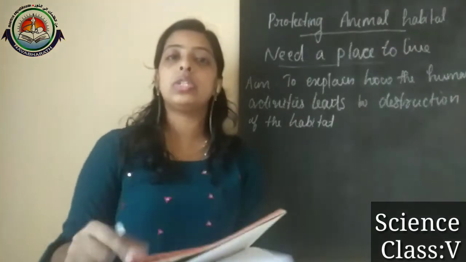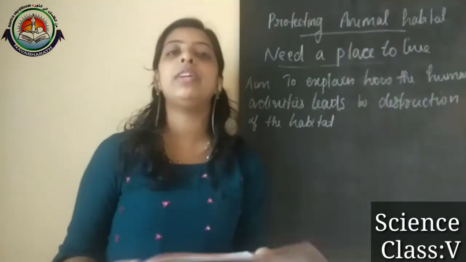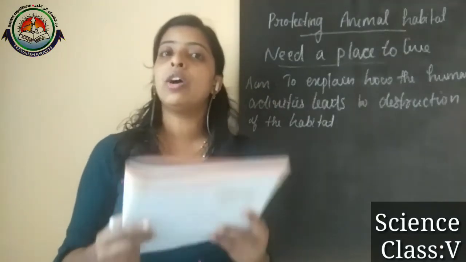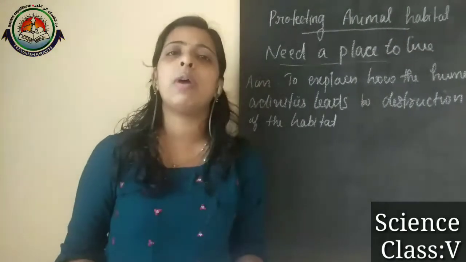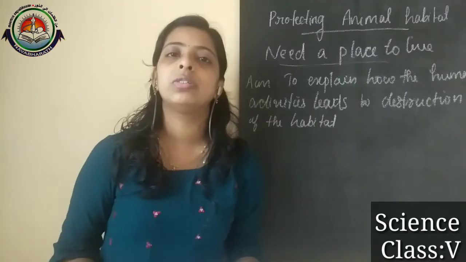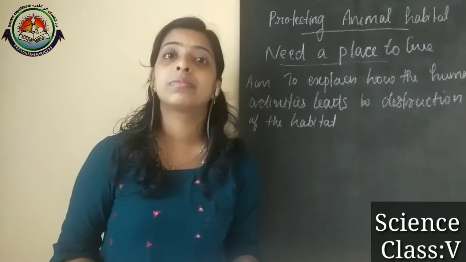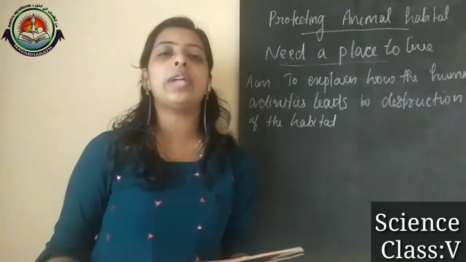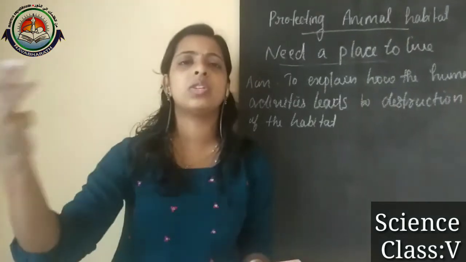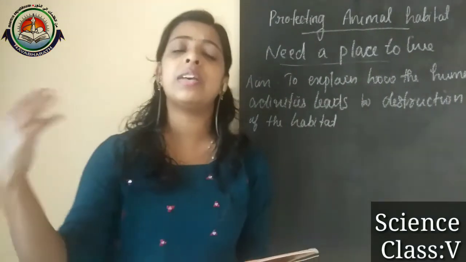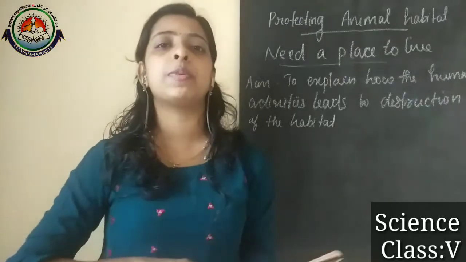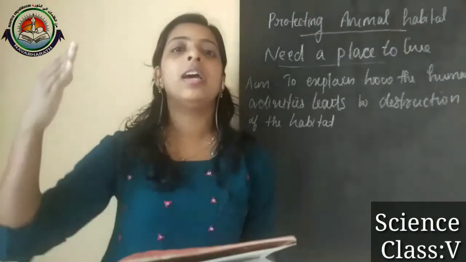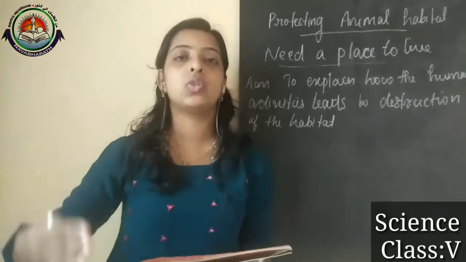That was the news clipping, and it is about elephants. Normally, where is the habitat of an elephant? The habitat of the elephant is the forest. Why did they come out of this habitat? Nowadays we hear this kind of news everywhere, sometimes in newspapers, that elephants or some other animals reach the cities.